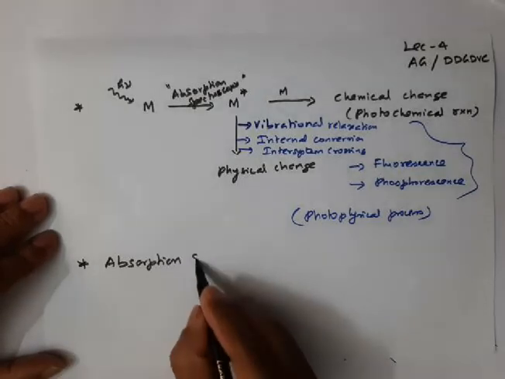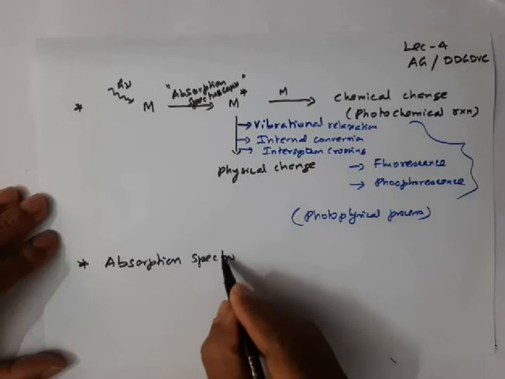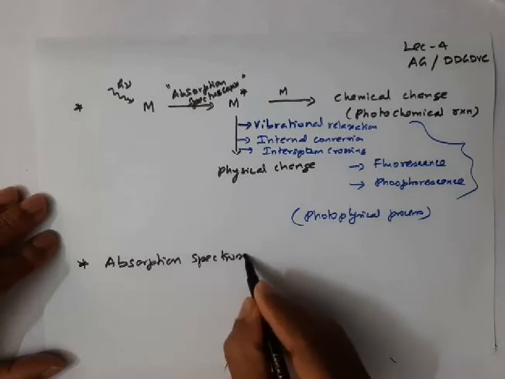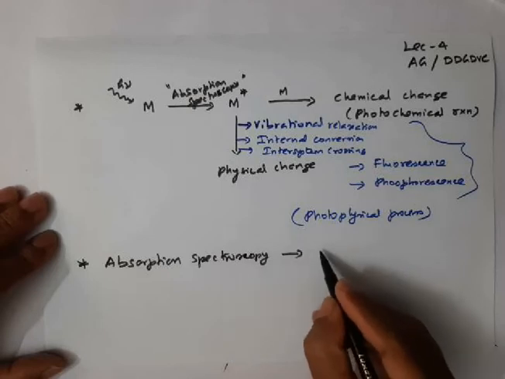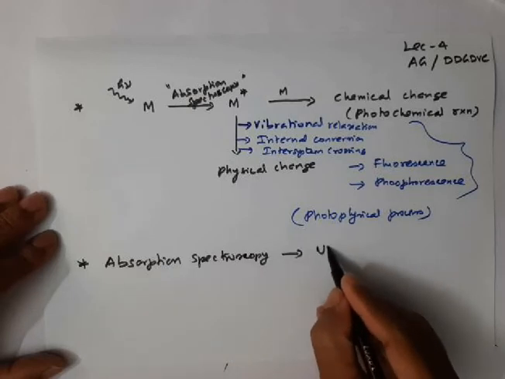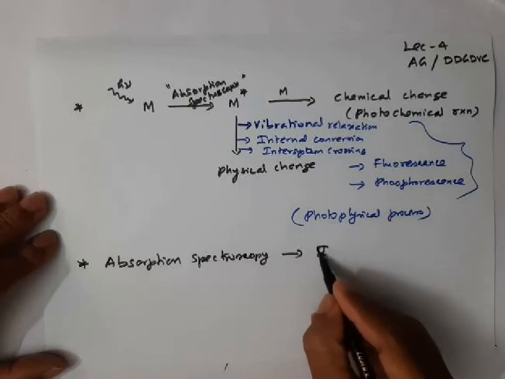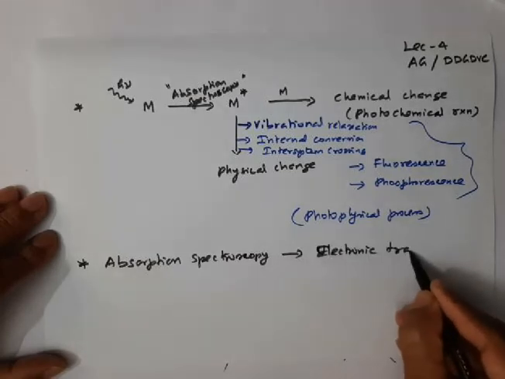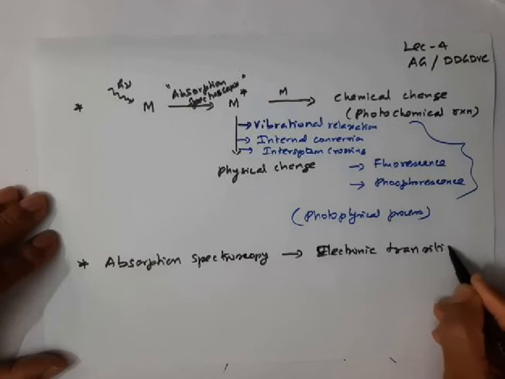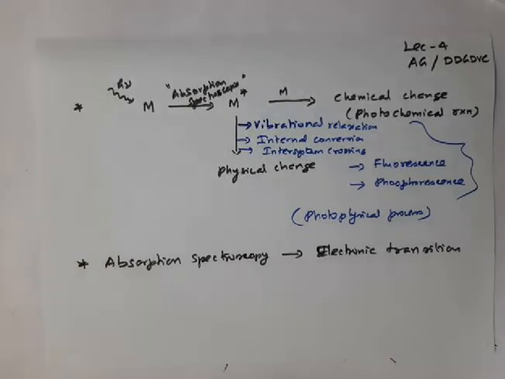I am going to take only absorption spectroscopy under UV visible spectroscopy, under electronic transition.